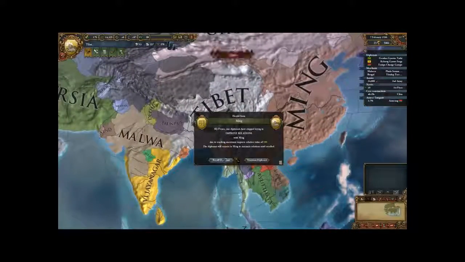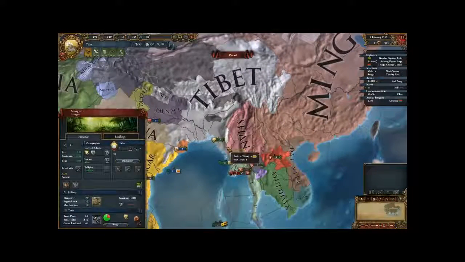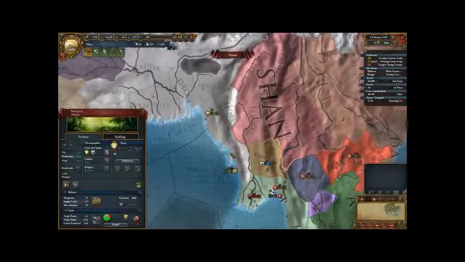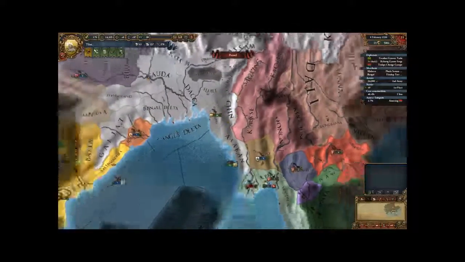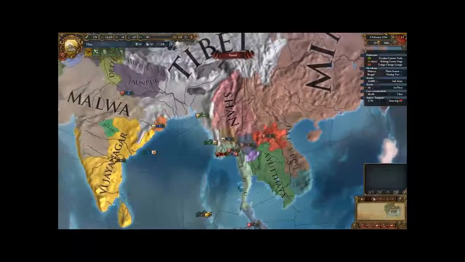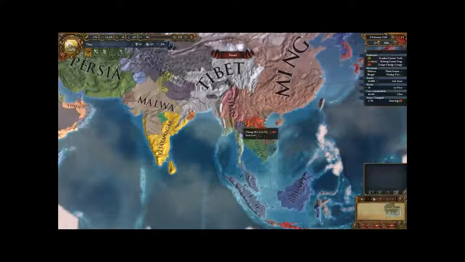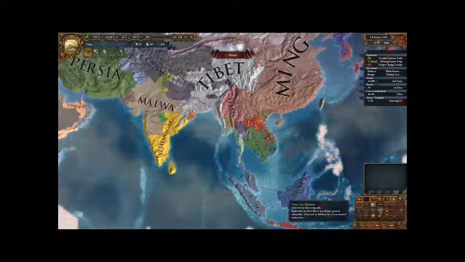So what is our current path forward? Well, we've just managed to steal a province from Shan called Shin. We've managed to break the alliance between Shan and Ming, and then Ayutthaya. I still want to eventually occupy or control most of this Indonesian region. I believe this is Indonesia.